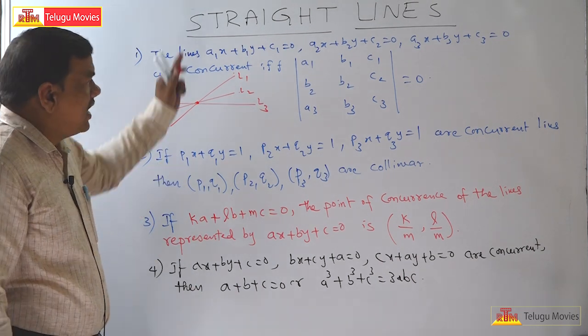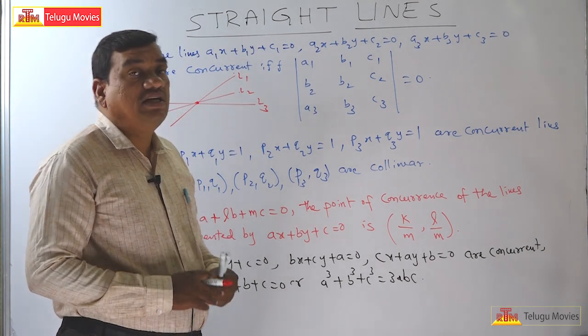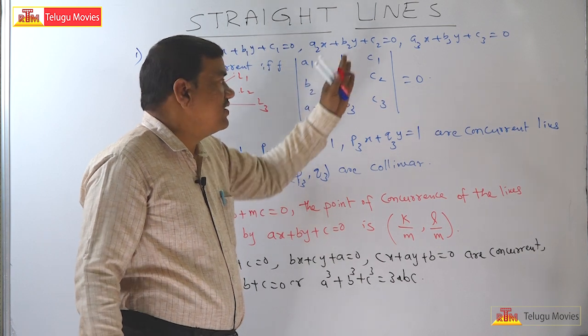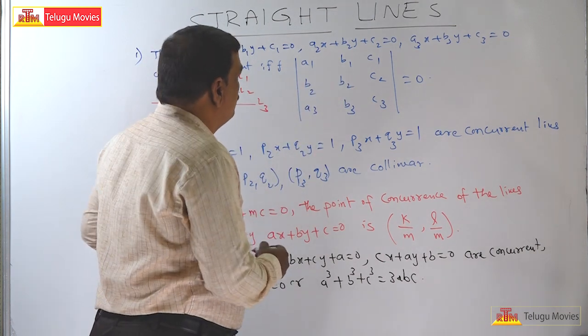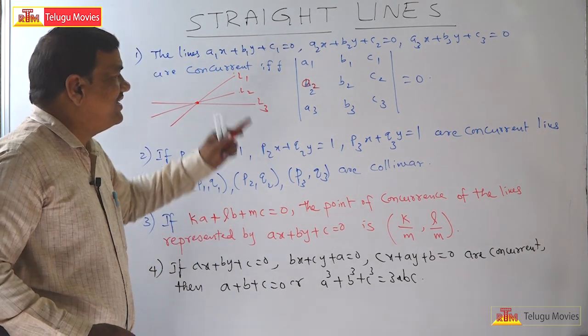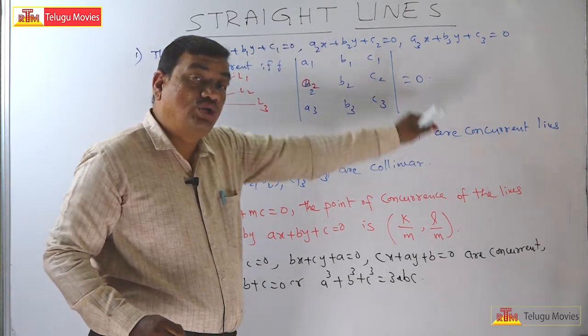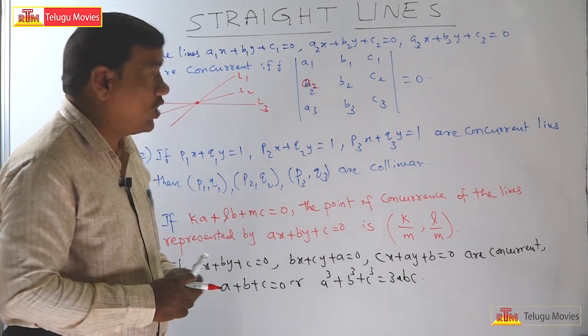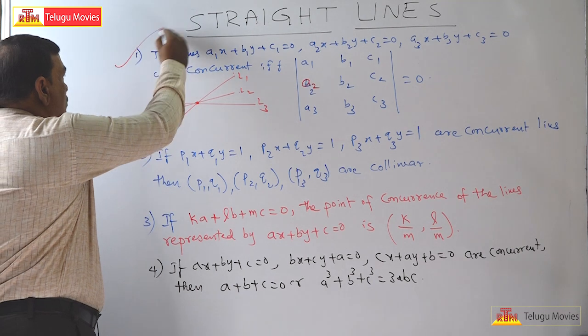Okay, but other than that, a very easy method is there. The method is that the determinant of the matrix with rows A1, B1, C1; A2, B2, C2; and A3, B3, C3 is equal to 0. Then we say that the 3 lines are concurrent. Okay, so the first part is over.